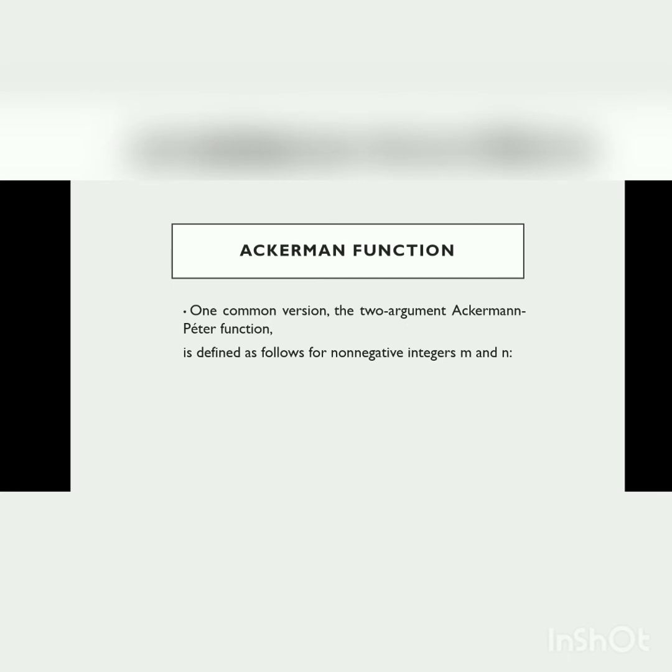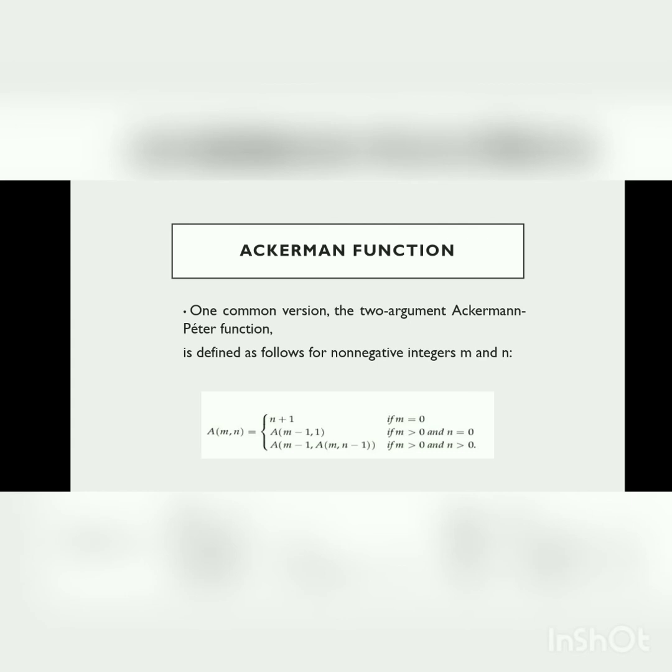One common version is the two-argument Ackermann-Peter function, defined as follows for non-negative integers m and n. We get three formulas. If m is equal to 0, A of m, n is equal to n plus 1. If m is greater than 0 and n is equal to 0, A of m, n is equal to A of m minus 1, 1. If m is greater than 0 and n is greater than 0, A of m, n is equal to A of m minus 1, A of m, n minus 1.